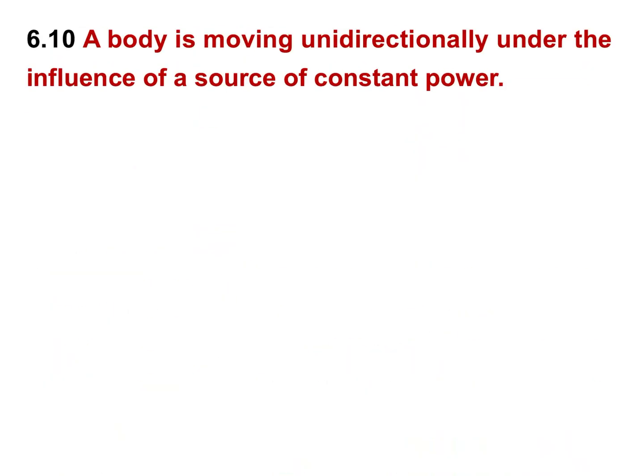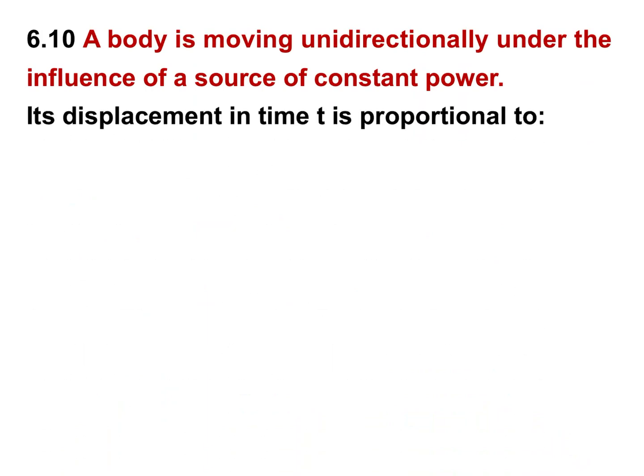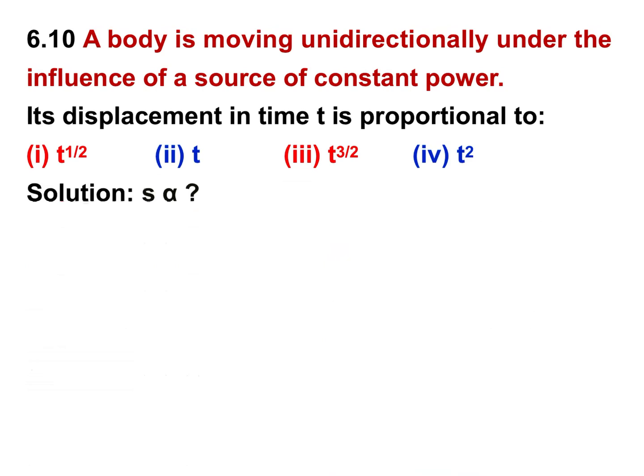Next question, 6.10 of NCERT book. A body is moving unidirectionally under the influence of a source of constant power. A source is there which is supplying constant power to the body, and the body is moving in one direction. Its displacement in time t is proportional to what? What we have to find is displacement. These are the four options. We have to find the right answer.